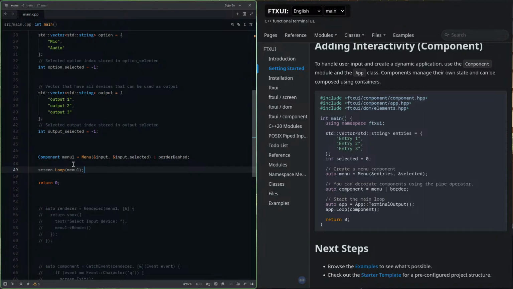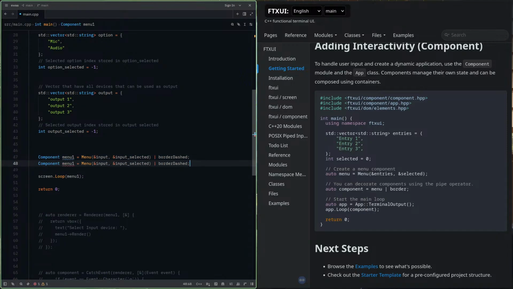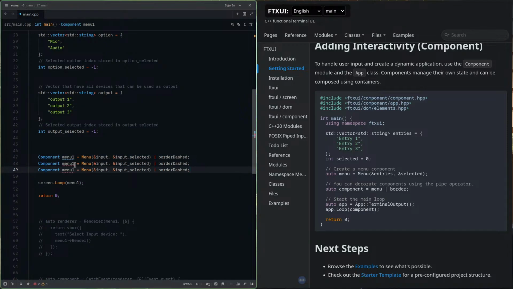Okay, so we printed one menu. Let's use this and make three menus, menu 2 and menu 3. Oh, so I created menu 1 and it took the complete screen.